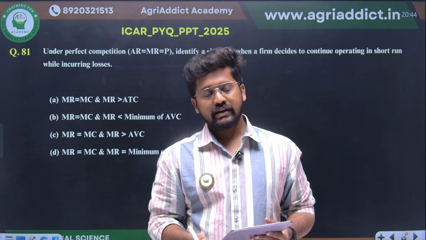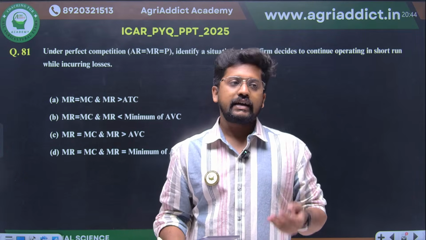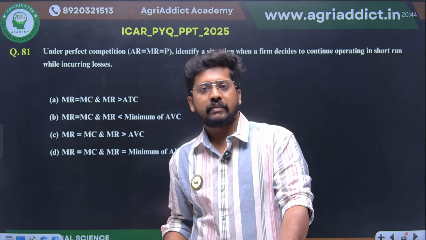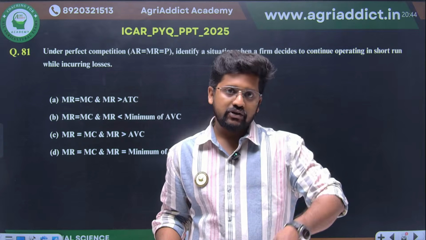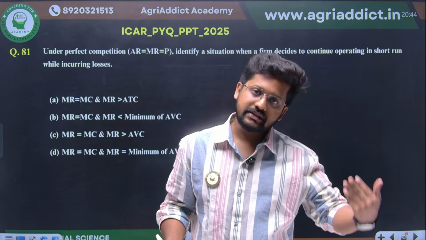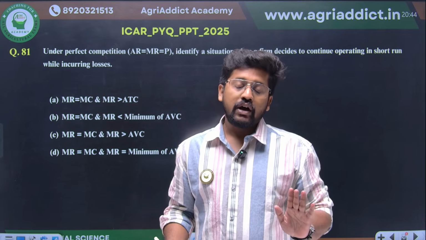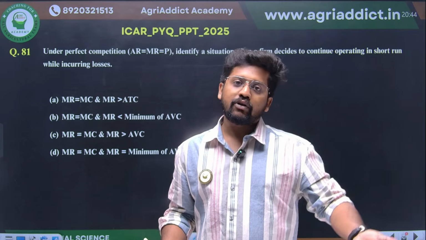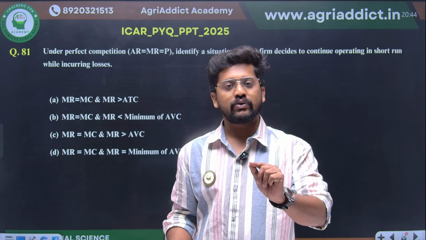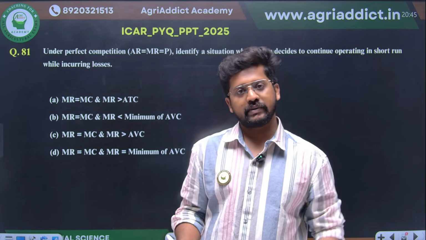There are 2 options. Maybe someone has enough funds. He can either operate the business or maybe go for fixed deposits or something, right? If he is operating the business, the fixed cost will be incurred anyway. Even if he is not doing the business, the fixed cost will be incurred. So while doing the business, what is the additional cost which is incurred? It is none other than the variable cost or operating expenses. So if your total revenue cannot cross even your operating expenses, then what is the point of doing this business? That is the basic idea.